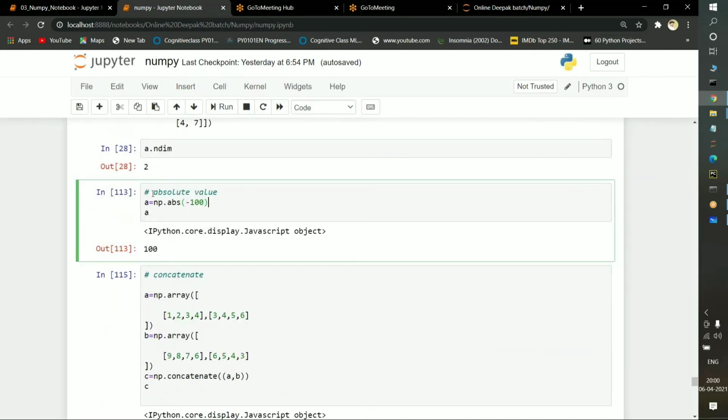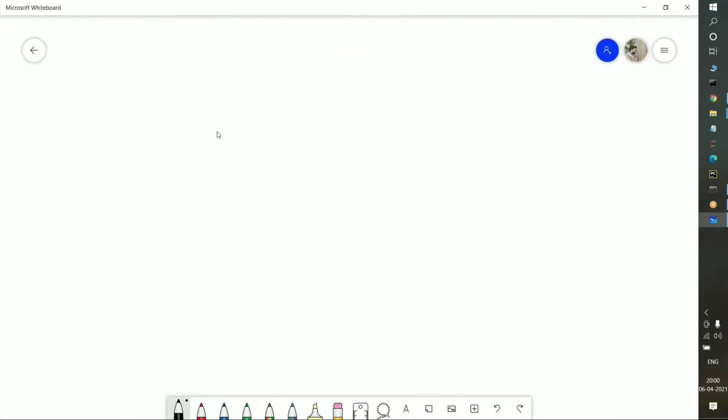So this is another function known as absolute. The absolute is represented with the help of ABS. What is the purpose of using ABS? Suppose I am passing A is equal to numpy dot ABS of -100. The absolute value of -100 is nothing but 100.